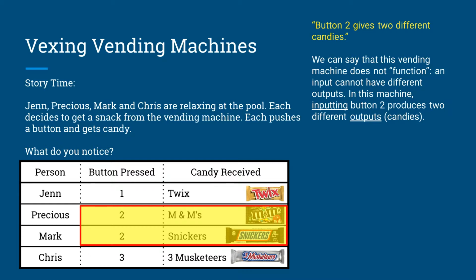And we can get into a conversation about the fact that when we talk about a function, it has to be predictable. We need to be able to say that when you put in 2, you're always going to get out Snickers or you're always going to get out M&Ms. It can't be random which one you'll get. So now let's look at another example.